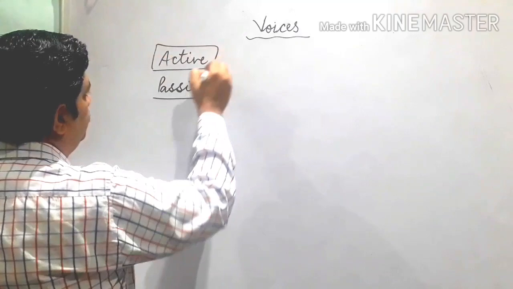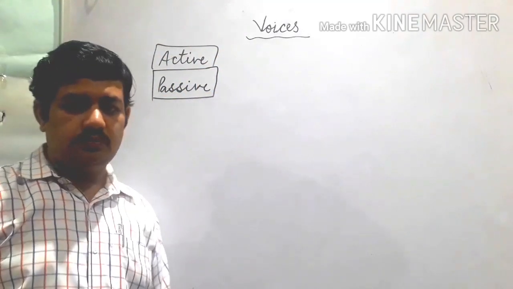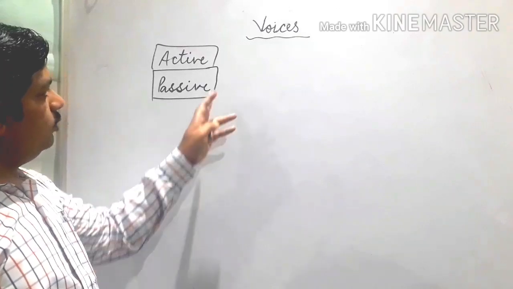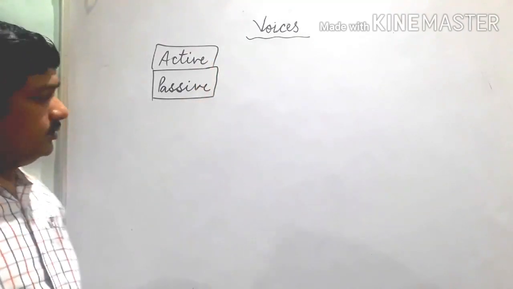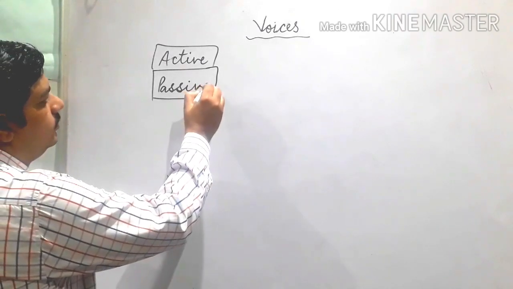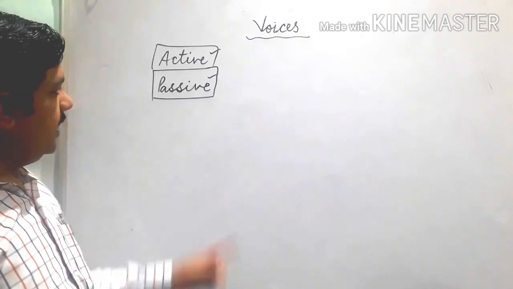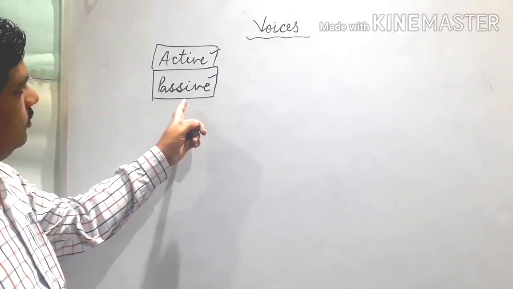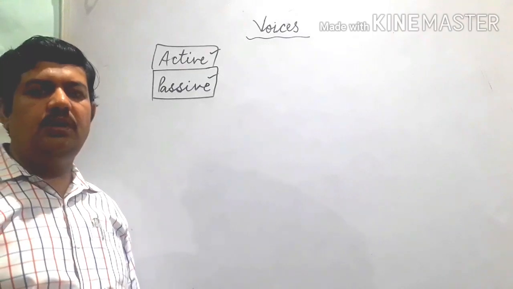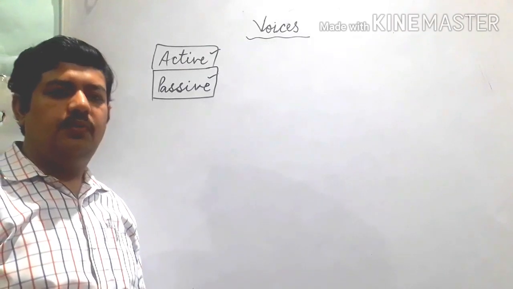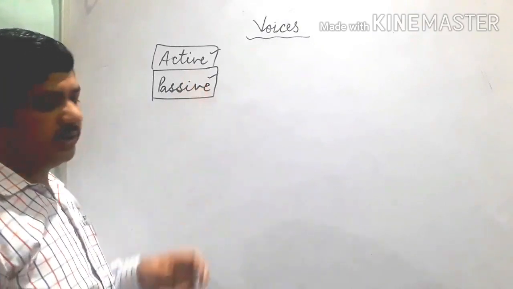Okay, so before I tell you something about the rules, let's discuss what is active voice and what is passive voice. When we go with the word active and the same with passive, we should be very clear about the use of active and passive.